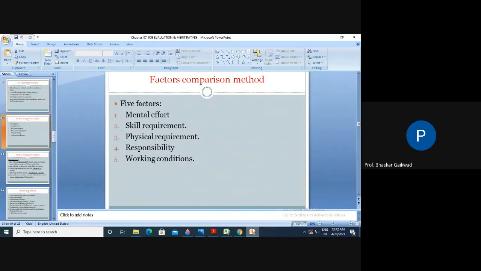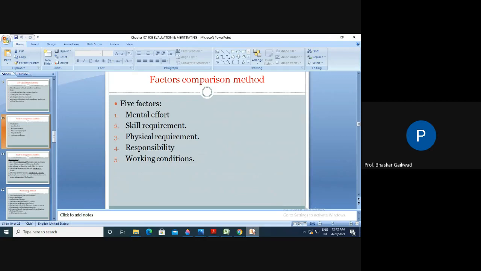Factor comparison methods: here 5 points need to be considered while comparing jobs. In that, mental effort, how much is required? For example, two jobs are there. So how much mental effort is there for a particular job as compared to the second job? Skill requirement, physical requirement, responsibility, and working conditions. So these things you need to consider while using factor comparison methods.